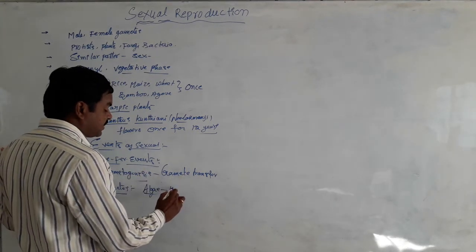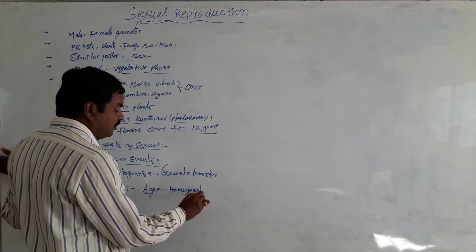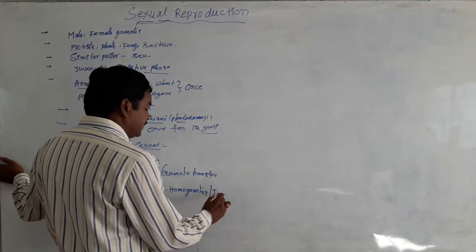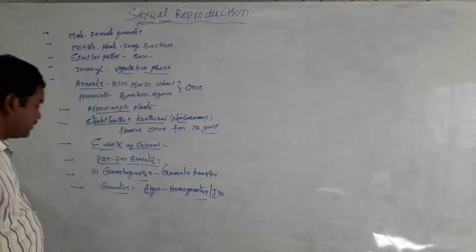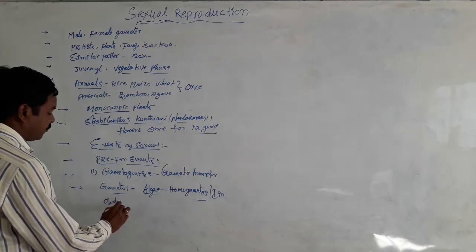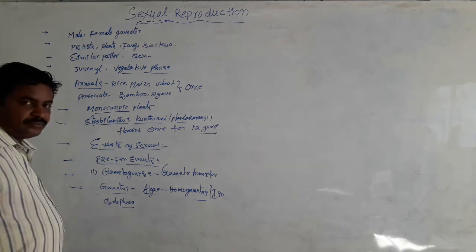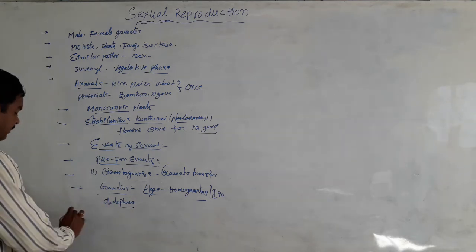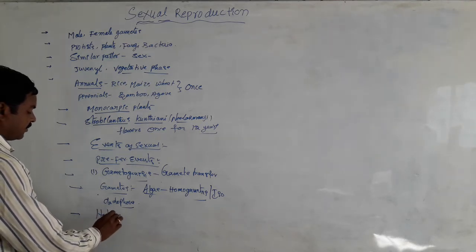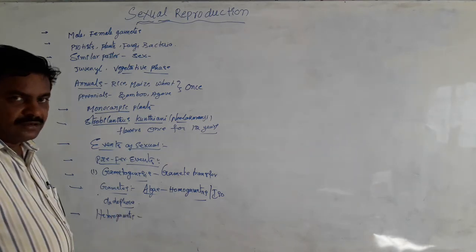Such gametes are called homogametes, also called isogametes. One of the best examples is Cladophora, an algal member. At the same time, in the remaining members, heterogametes are there, meaning male and female gametes are different.